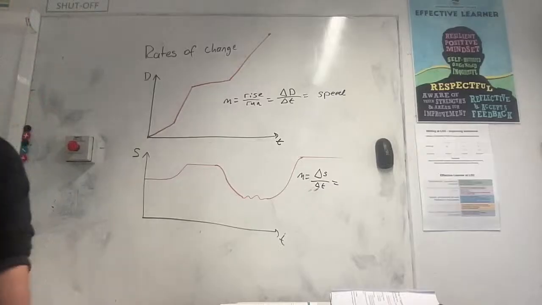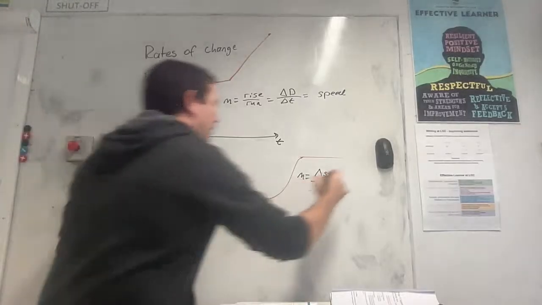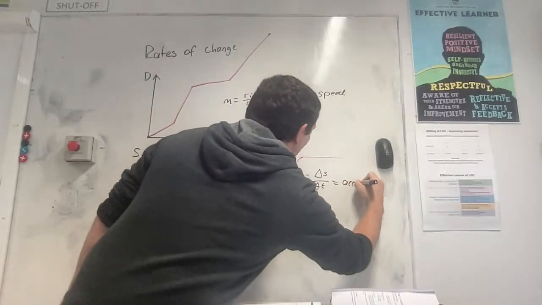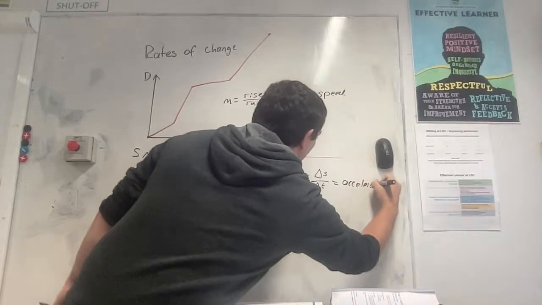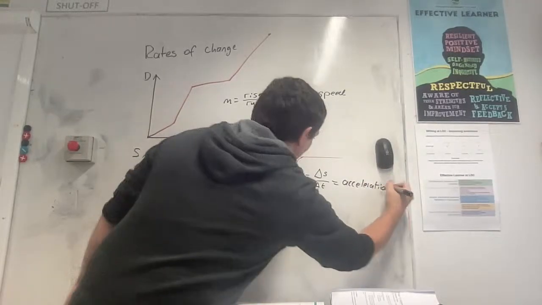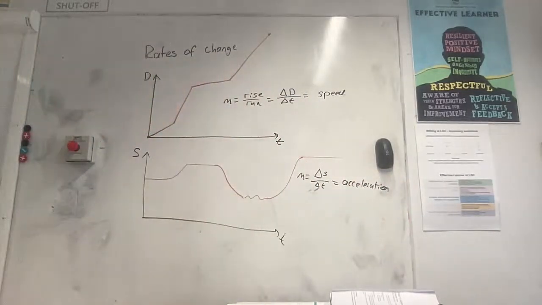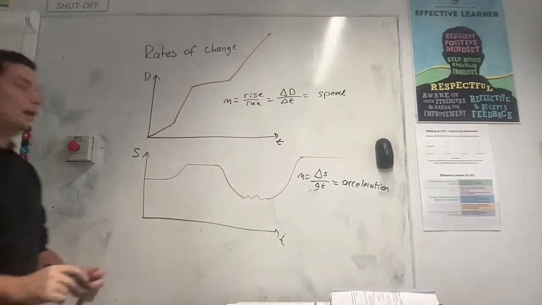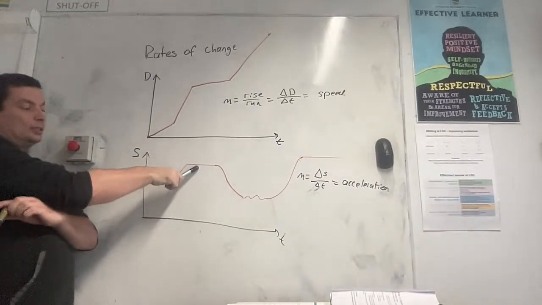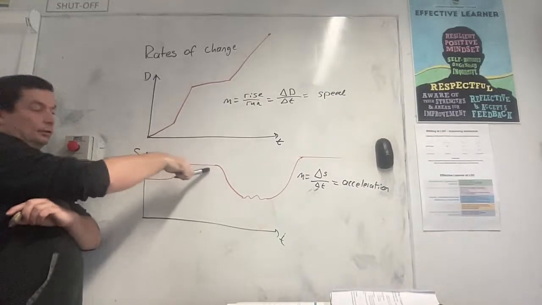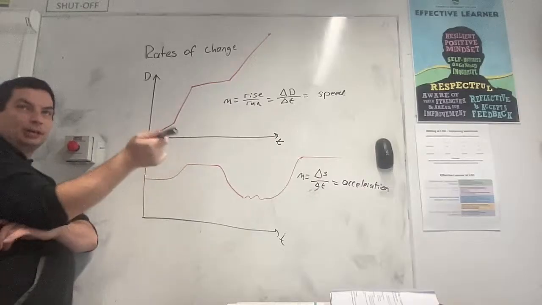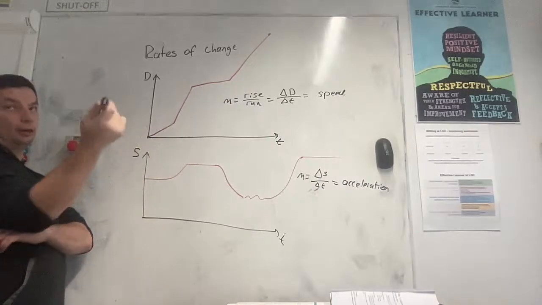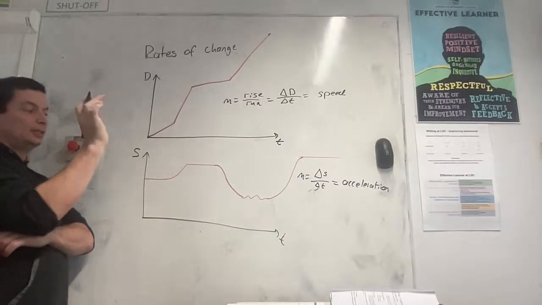Acceleration. So if I have a speed-time graph, my gradient represents acceleration, right? If I'm driving at a constant speed, what's my gradient here? Zero. So if I'm driving at a constant speed, what's my acceleration? Zero, because I'm not accelerating, I'm not decelerating.